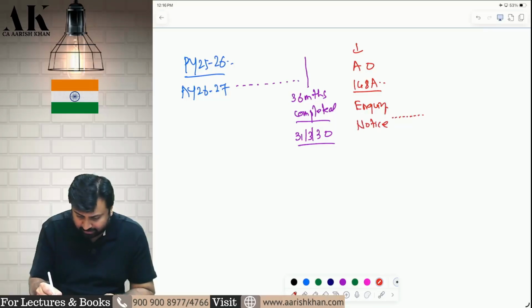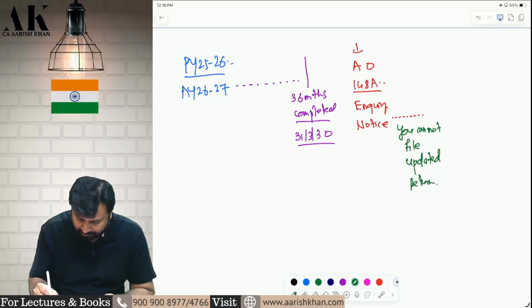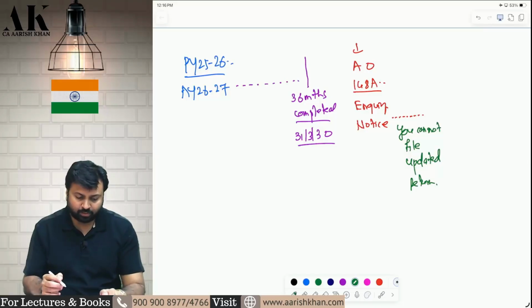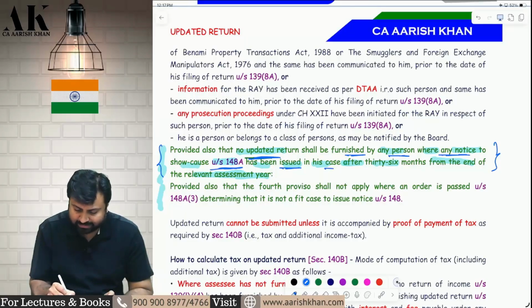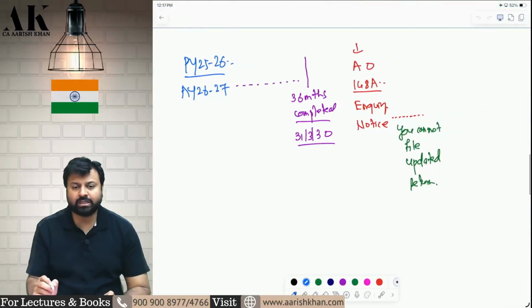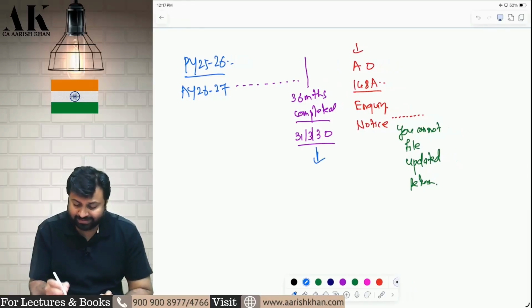Now, the moment this enquiry notice has come, you cannot file updated return. This is what this particular 2.5 line wants to tell you. Check it, please. No updated return shall be furnished by any person where a notice to show cause under 148A has been issued in his case after 36 months from the end of the relevant AY. So, have you been issued the show cause notice after 36 months from the end of relevant AY? Yes. Once this notice has come after 36 months from the end of relevant AY, you cannot file an updated return.